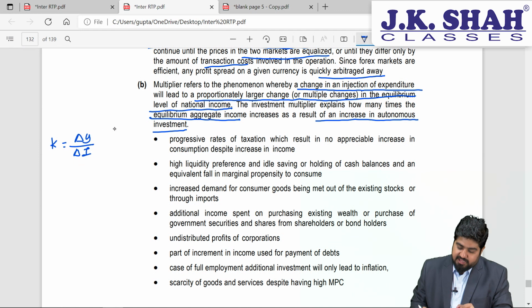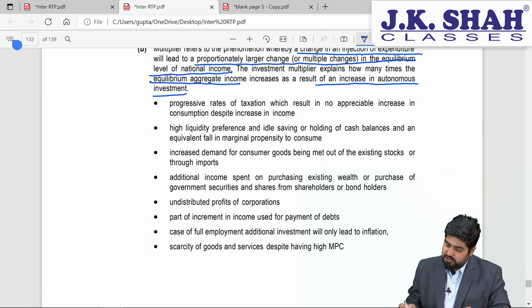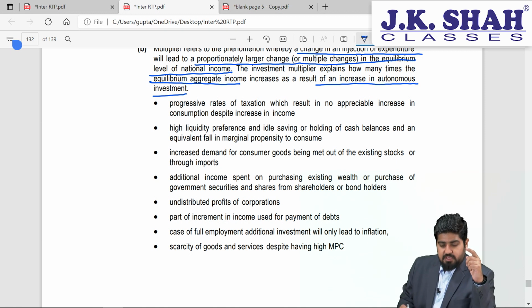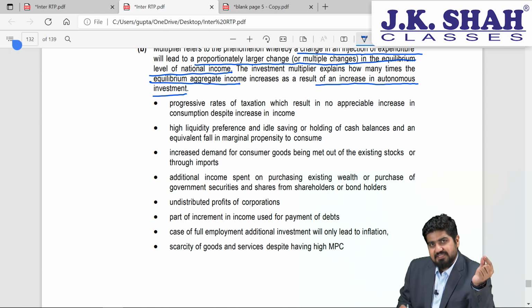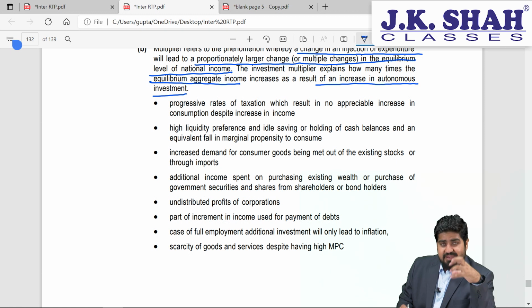But there are at times some leakages which happen. So what are the leakages? The first one: progressive rate of taxes. If, with the increase in income, the taxes go on increasing, then you have to pay more towards taxes. At that time it will be a discouragement and you will save for the future. You will not invest in the business or you will not be spending.